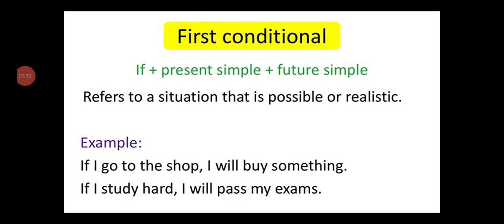Now here is your first conditional. In the zero conditional we read that you are sure this will definitely happen. The first conditional refers to a situation that is possible and realistic too. The rule is: if plus present simple, then future simple. For example, if I go to the shop, that is present simple, I will buy something, that is future simple.